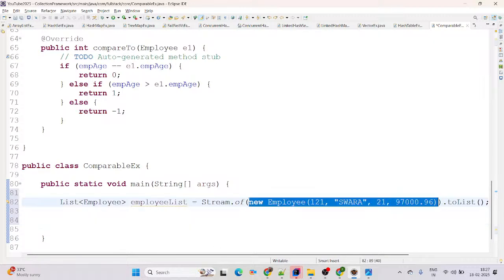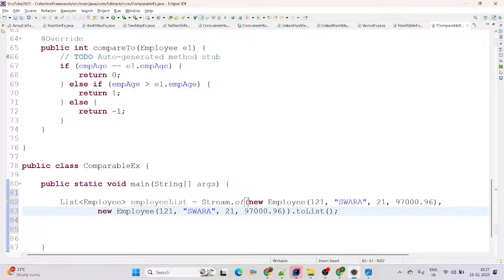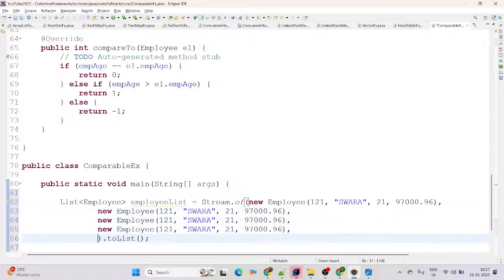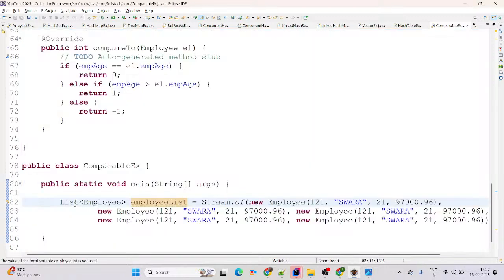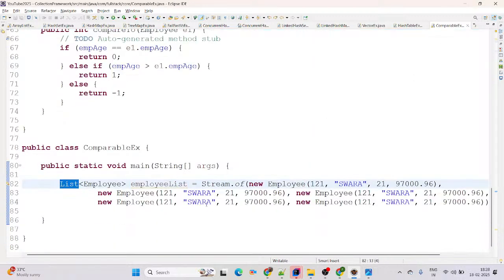Now there is only one issue. I want to add at least 5 records here. That's why I will do the copy paste. This is first, second, this is third, this is fourth, and this is the fifth record we have added. And you know, a list allows duplication of data, but I want to give some unique data there. Then 122, this will be 123, 124 we are adding here. The last one is 125.